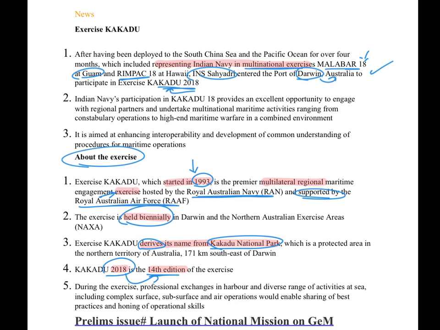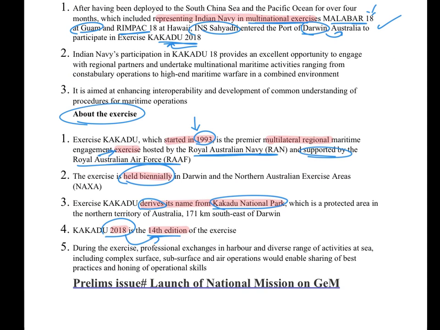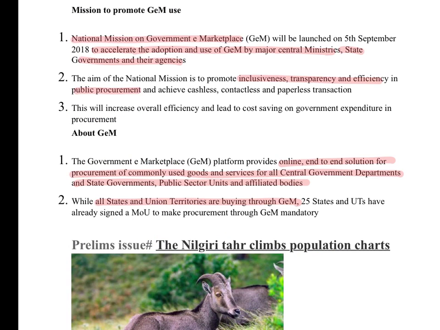That will be all in this topic. The next issue is launch of national mission on GEM. So GEM stands for Government E-Marketplace, and this is an online end-to-end solution for procurement of commonly used goods and services for all central government departments, state governments, PSUs, and affiliated bodies.